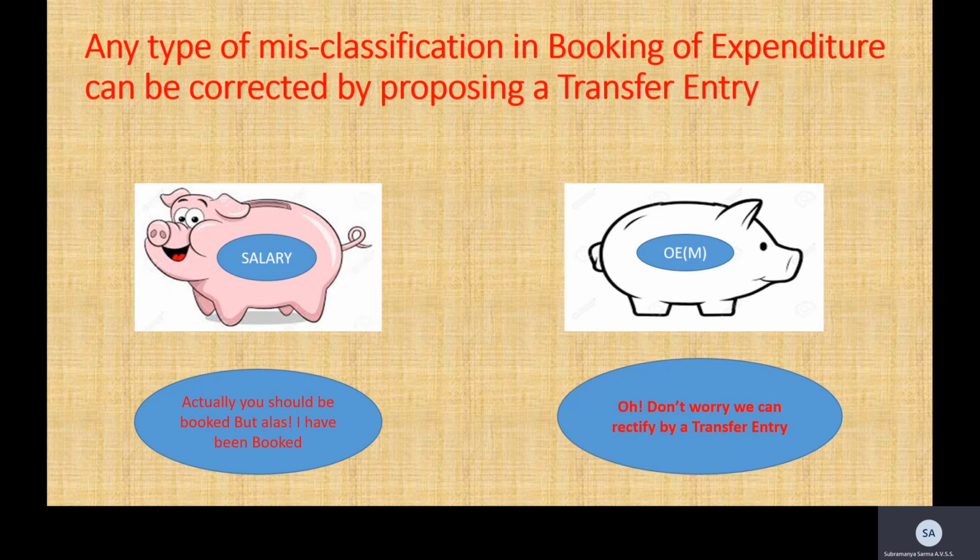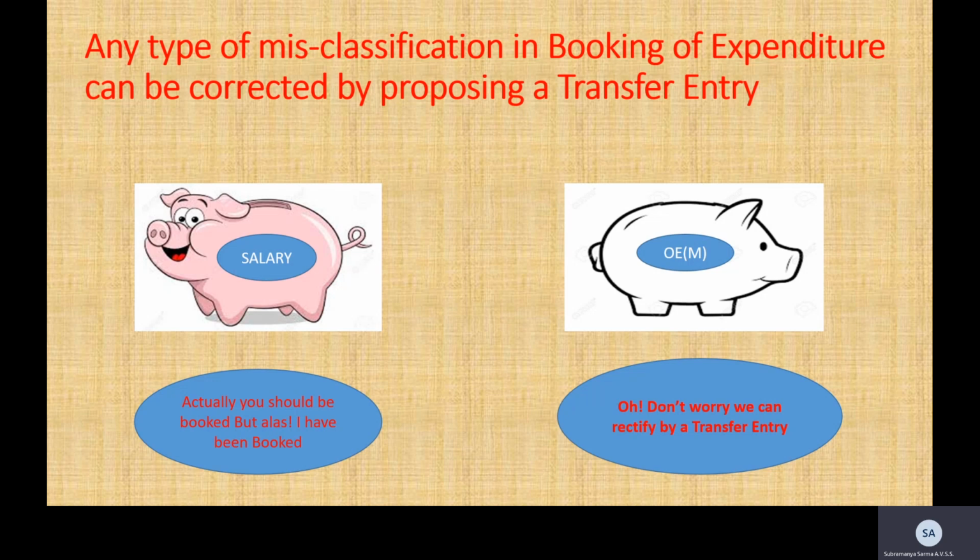There is a rectification process in place called the transfer entry. A transfer entry can be proposed by the DDO, stating that the amount erroneously booked under salaries actually pertains to OE miscellaneous. So it will be debited to the OE miscellaneous head and the amount will be credited back to the salary head.